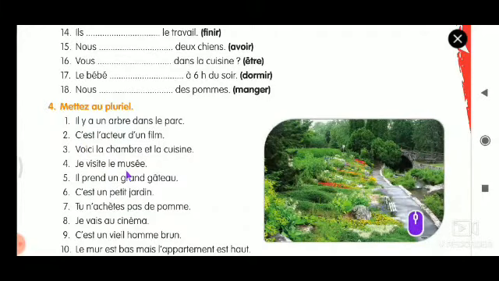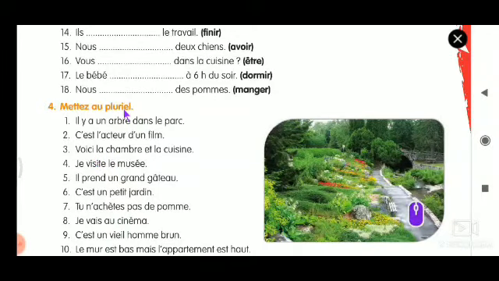Voici la chambre et la cuisine. So the first thing we have to note is if we have a subject. So voici here is not a subject. Voici means here. La chambre. La chambre has the definite article la, that will become les.